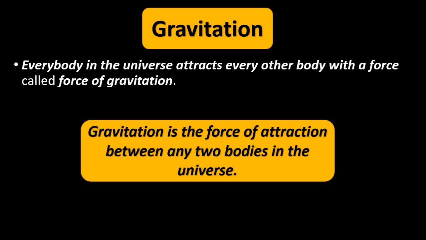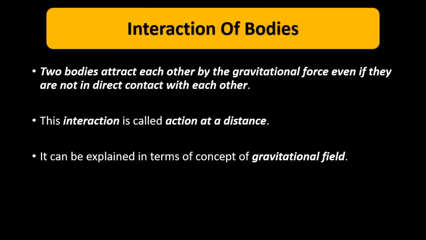Here we have to discuss the interaction of two bodies. The basic law that governs the interaction of two bodies is Newton's universal law of gravitation. So here the basic principle of Newton's universal law of gravitation is used. Two bodies which are separated by a certain distance exert gravitational force of attraction on each other. They attract each other by gravitational force.